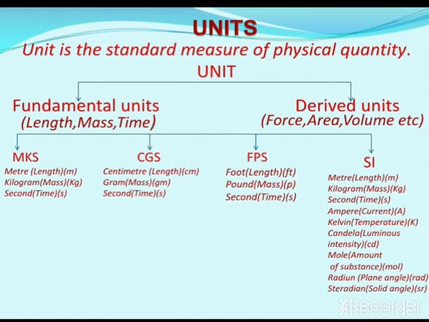This system of units was developed and recommended by the General Conference on Weights and Measures in 1971, and these units are used in scientific, technical, industrial and commercial fields, where besides the three fundamental units, that is meter, kilogram and second, we have some other fundamental units which are used in our physical world to measure different physical quantities.